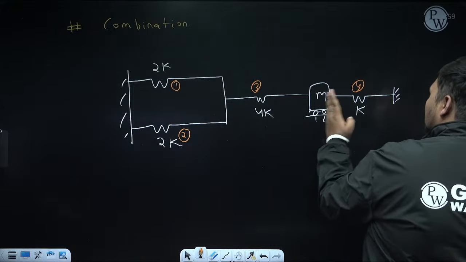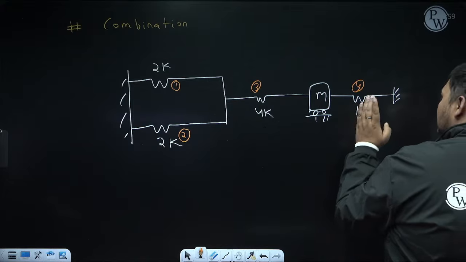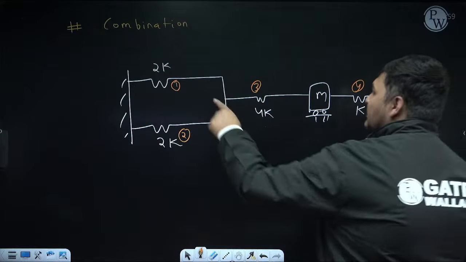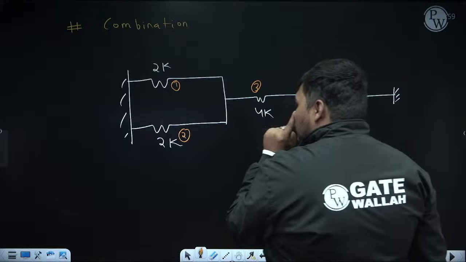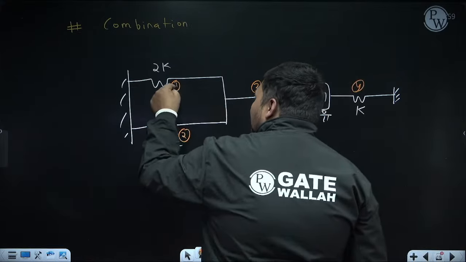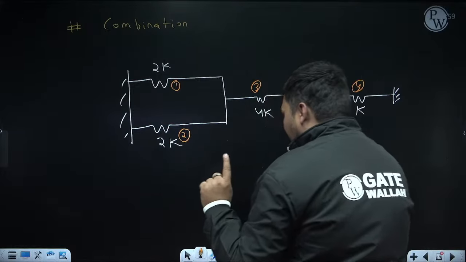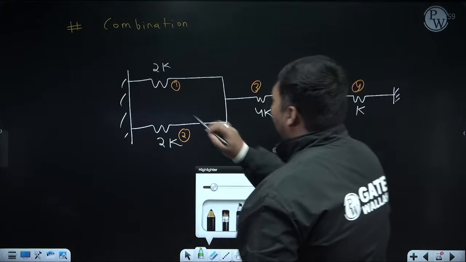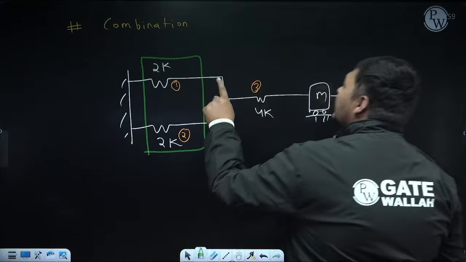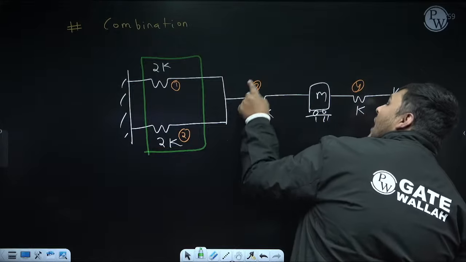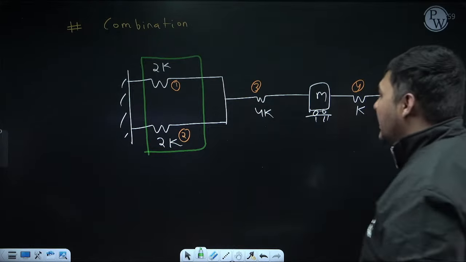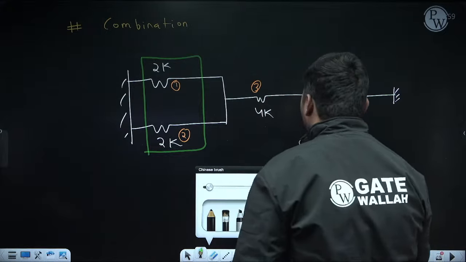in parallel. So on this side only one spring is coming. So first I need to calculate the equivalent stiffness of this side system. And in this side system, 3 springs are coming, na? 1, 2, 3. First of all, imagination is required here. First of all, 1 and 2 are in parallel because their deflection will be the same. So first we'll calculate the equivalent stiffness of 1 and 2. And can I say the equivalent stiffness of 1 and 2 is having end-to-end connection with 3. So with 3 they will be in series arrangement. But for that, first calculate the equivalent stiffness of 1 and 2 because they are in parallel.